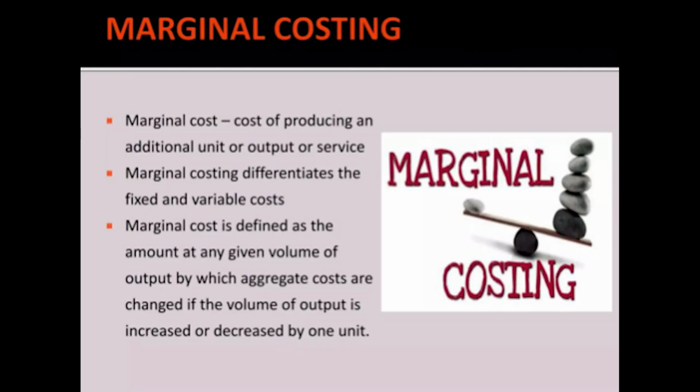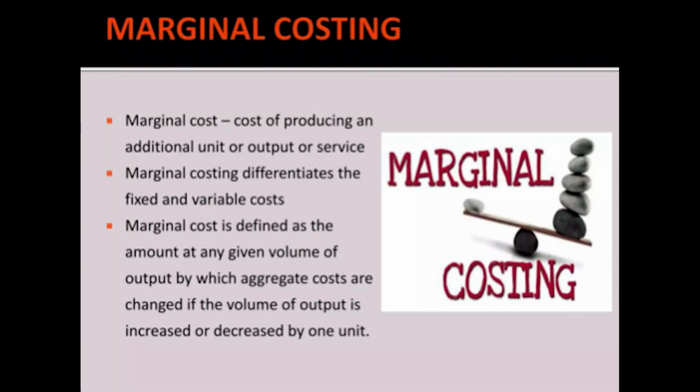If you go with marginal costing, a marginal cost is nothing but the cost of producing an additional unit of output or service. An additional unit is nothing but a greater number of units which we actually produce. If you are producing one more unit, then how much additional cost is incurred.